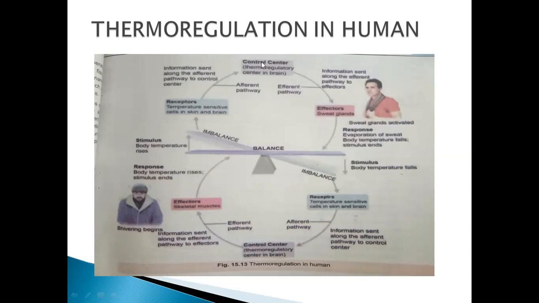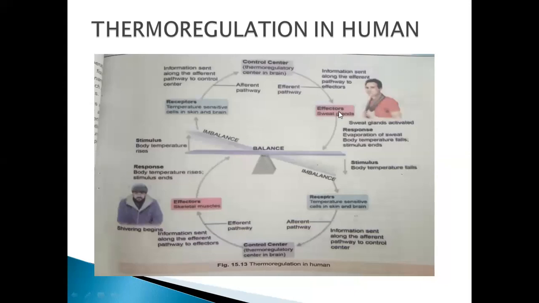The control center, the thermoregulatory center in the brain, receives the message and reads it. After that, it gives a message to the effectors that will give a certain response. The effectors produce sweat from the sweat glands.